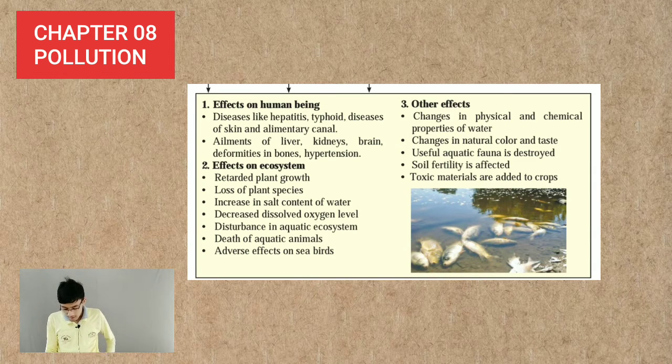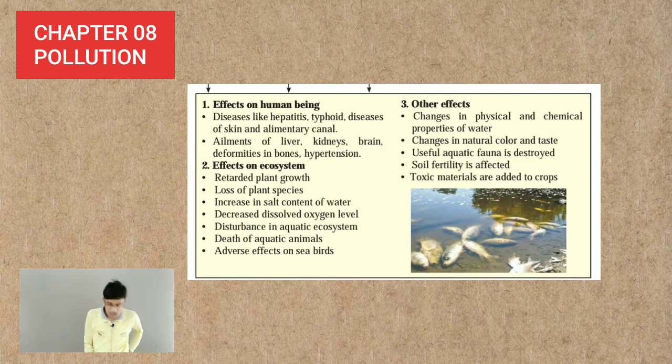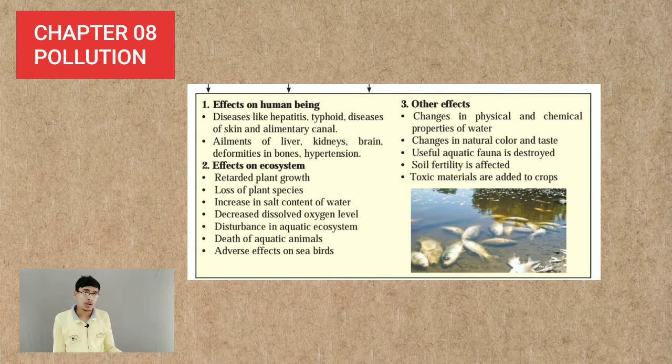Third, increase in salt content of water. The metallic salts are going to increase due to the contamination of water. Then decreased dissolved oxygen level. So the oxygen level of the water body is going to reduce due to the contamination, and hence it will affect aquatic life.